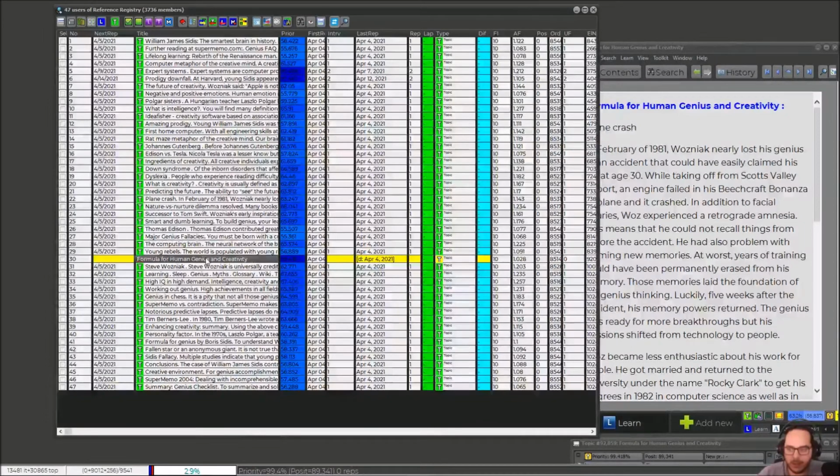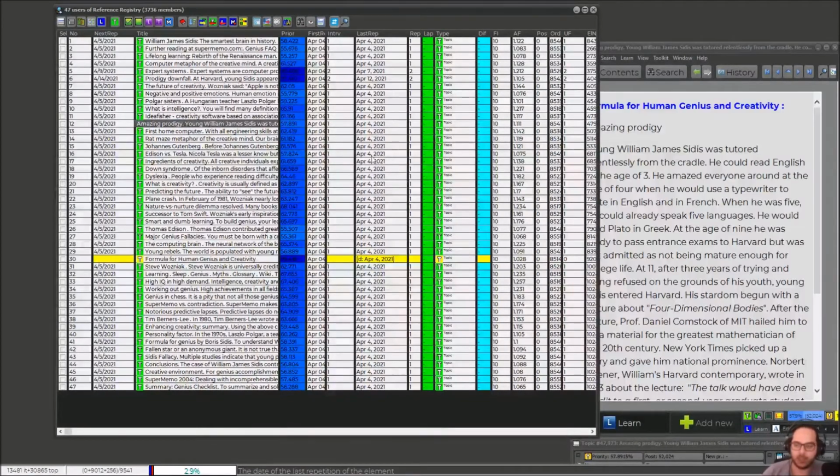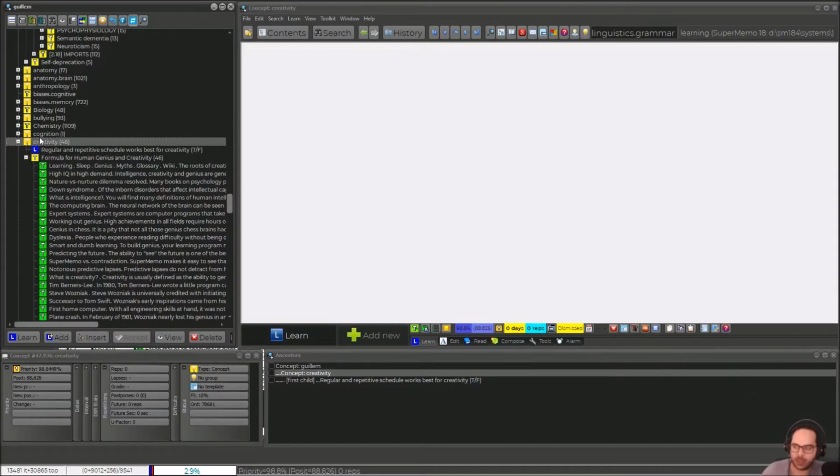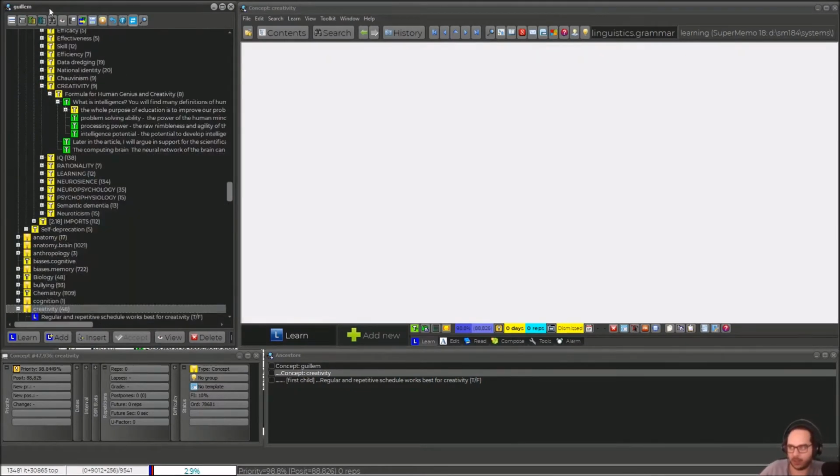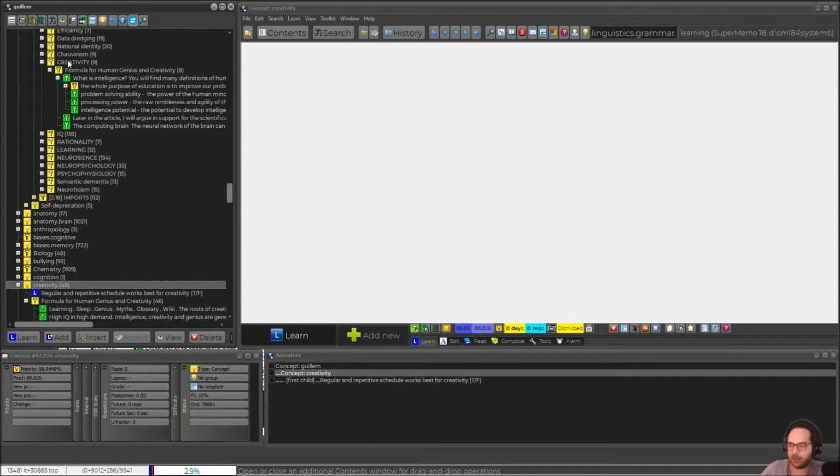You see that I didn't create any single item, but it seems that I have more items. That's funny. That's a concept called Creativity in the parent, and the other is a folder called Creativity. So that's one of the mistakes I made at the beginning, and it went unnoticed. So the second learning here is that you really want to use concepts, so it's very easy to spot duplicates because they will be in the same branch. And second, pay attention to the URL, whether it has an S or not.